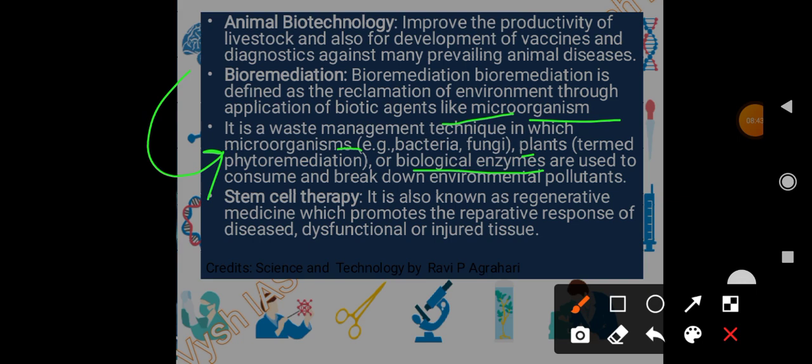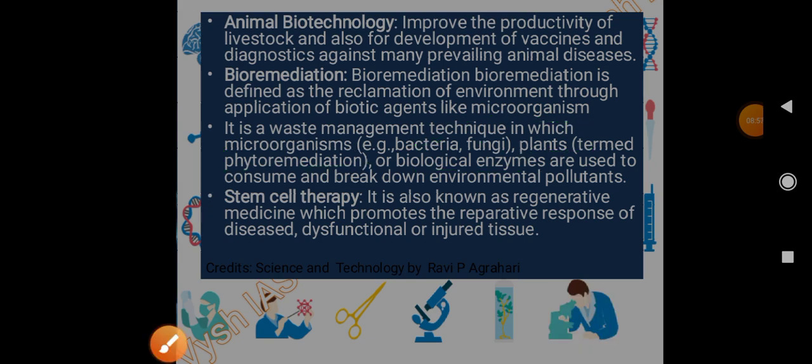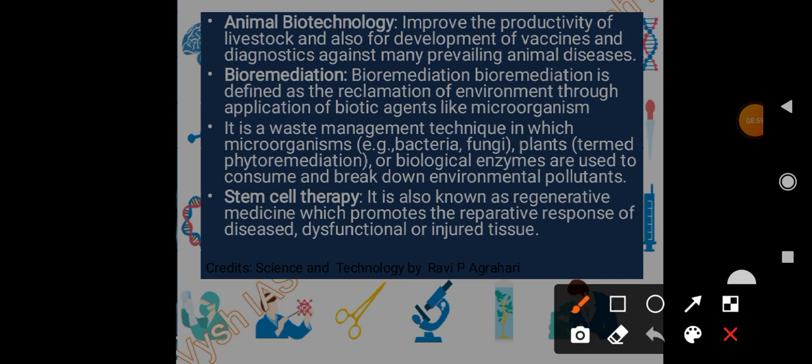When microorganisms, for example bacteria and fungi, are employed, it is bioremediation. And when plants are employed, then it is called phytoremediation, because of the plants. Biological enzymes are also used to consume and break down environmental pollutants, right.